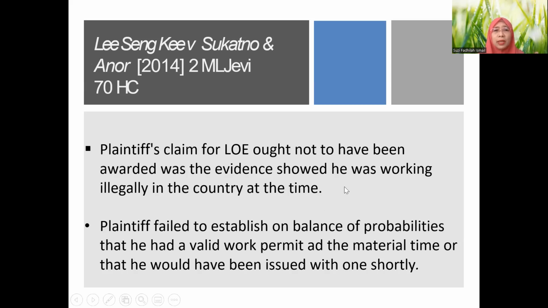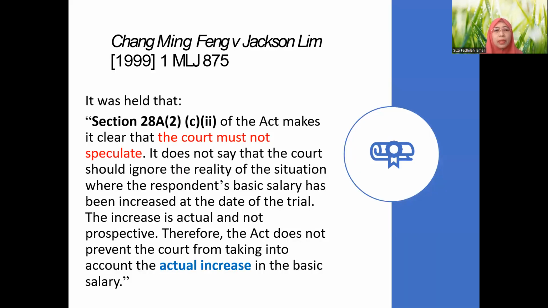The plaintiff failed to establish, on a balance of probabilities, that he had a valid work permit. He also could not prove to the court that he was getting the work permit shortly. No work permit at all. So he was working illegally. So whatever happened to him, he cannot claim. Too bad, basically, because a claim cannot be based on something which is illegal, cannot be based on illegal earning. That's about it for legal or illegal earning here.